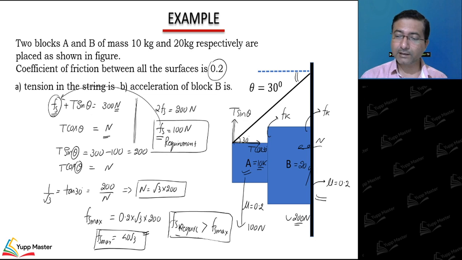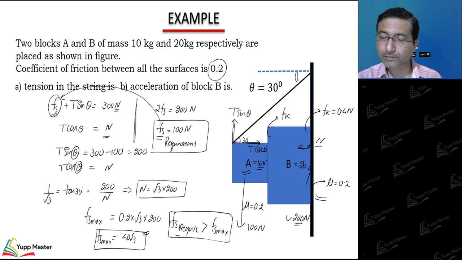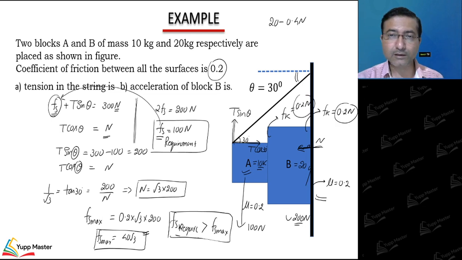So now we are clear with the nature of friction. In the upward direction there is 0.2 into N force, which will act as the normal if I call this force N. Similarly here this will be 0.2 into N. And downward is 20, so I can write 20 minus 0.4 N, adding these two, 0.2 and 0.2 will give you 0.4 N, is equal to mass into acceleration.